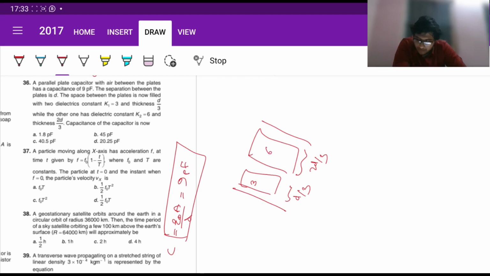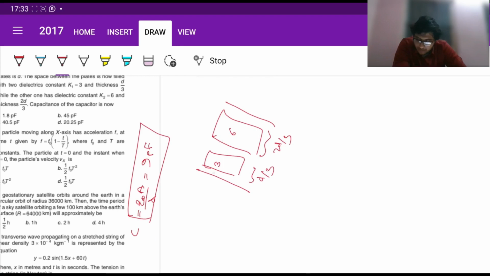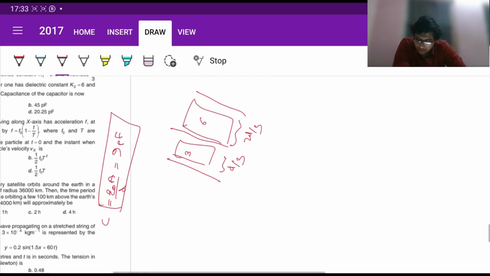So what we want is the capacitance now. Now we can treat them as two different capacitors in series. So its capacitance C1 can be written as epsilon naught A, since A remains constant, divided by d by 3. And since it's fully filled with k, we can write this 3 here as well.